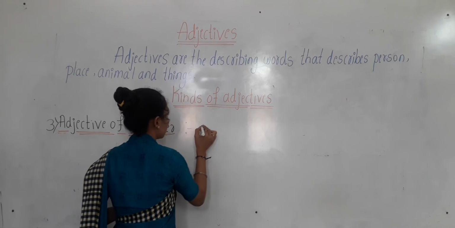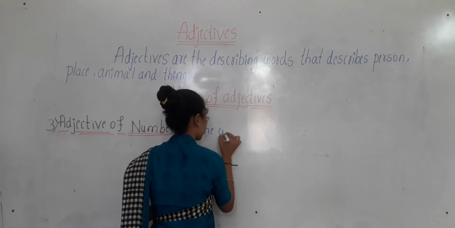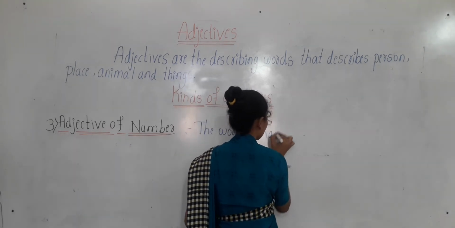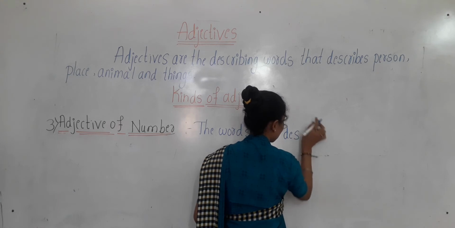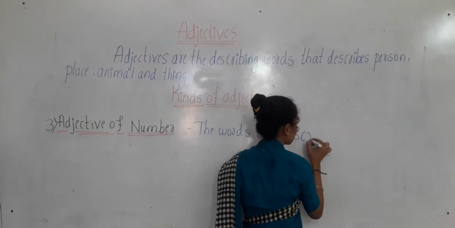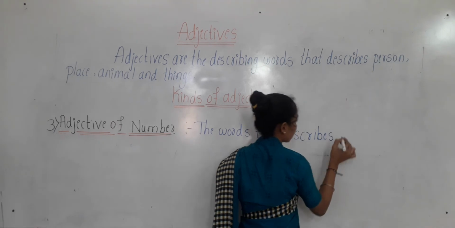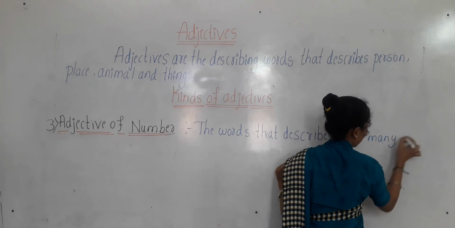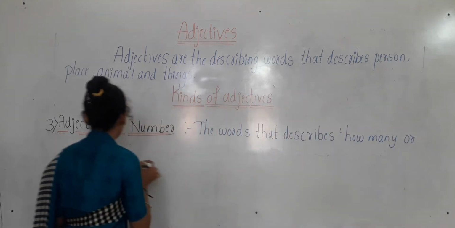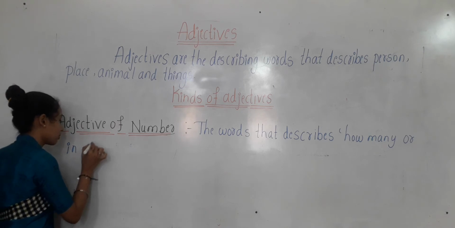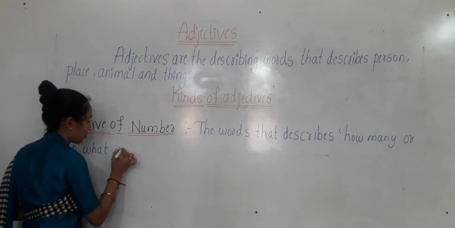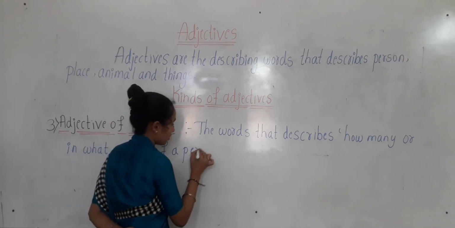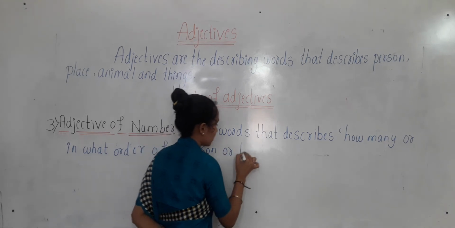The words that describe how many, or in what order, of a person or thing is.